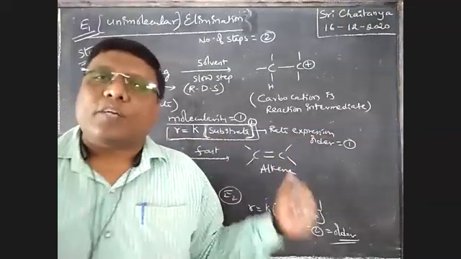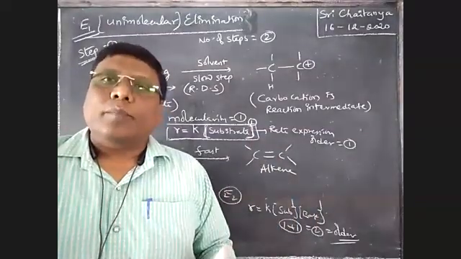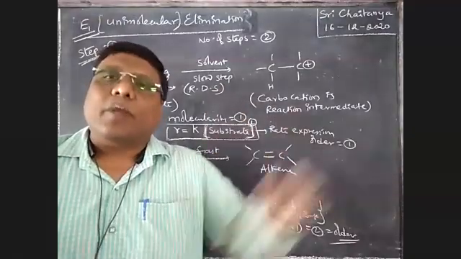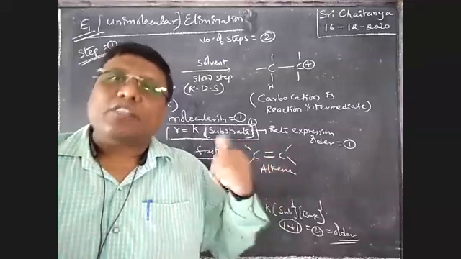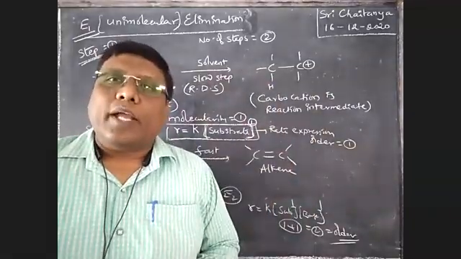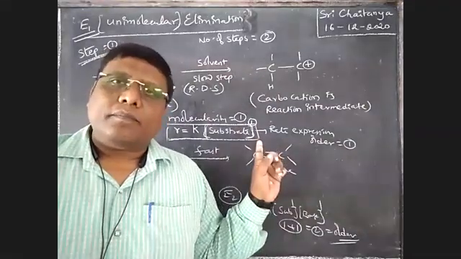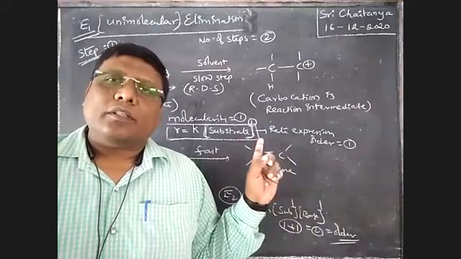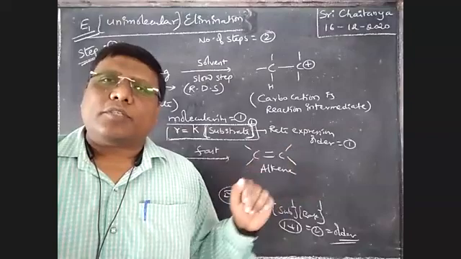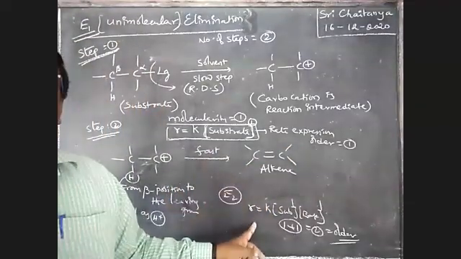Did you catch the differentiating point between E1 and E2? In E2, the leaving group leaves from the substrate only in the presence of base. But here, it leaves by itself. Okay? Boys, understand? Is the concept clear or not? Tell me. Did you catch the point? This is about E2 and E1.